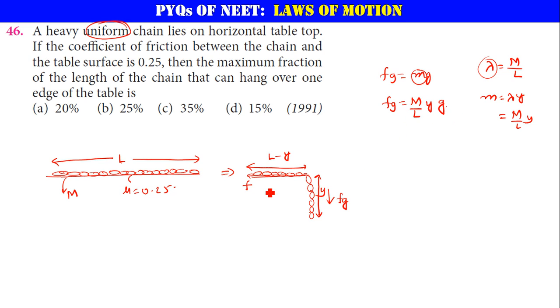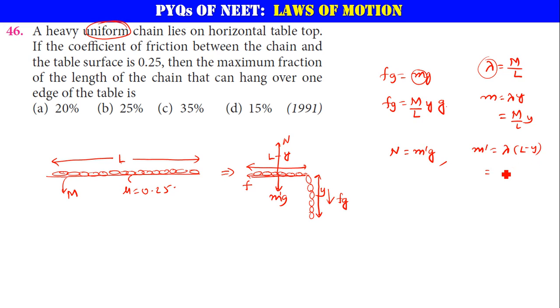Okay. Now what about the frictional force? Frictional force will be acting in this direction. Now there will be m dash g here, and the normal reaction will be acting in the opposite direction, upwards. The normal reaction and m dash g will be balancing each other. And what about this m dash? The mass on the table is m dash equal to lambda times its length, that is lambda into L minus y.